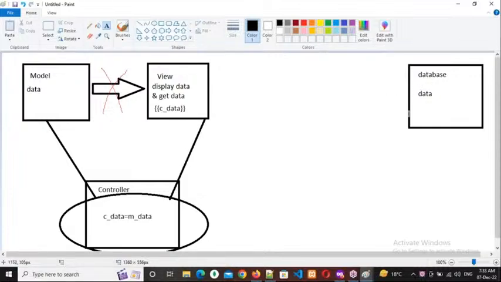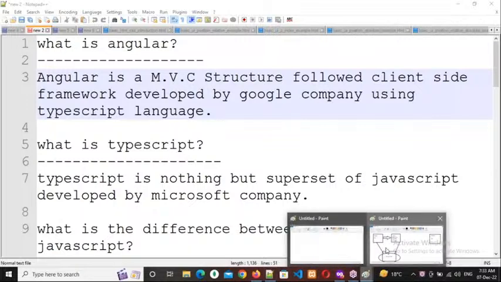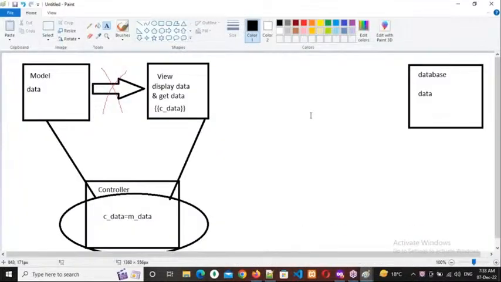Right. Now, what type of technology is it? Client-side technology. Since it is client-side technology, are you able to connect with the database directly? No, sir. If it is providing that option also, we should not connect.